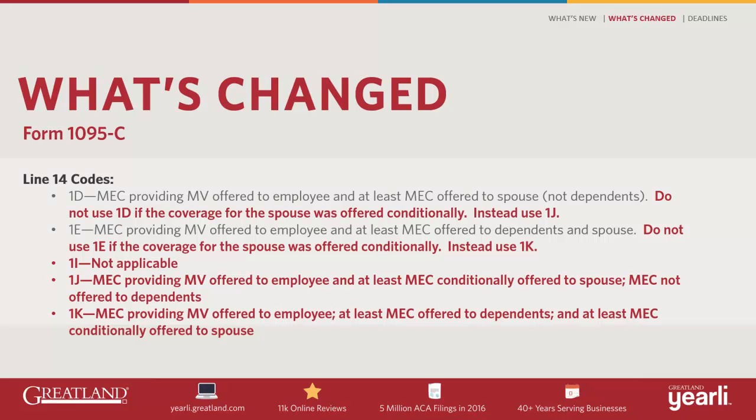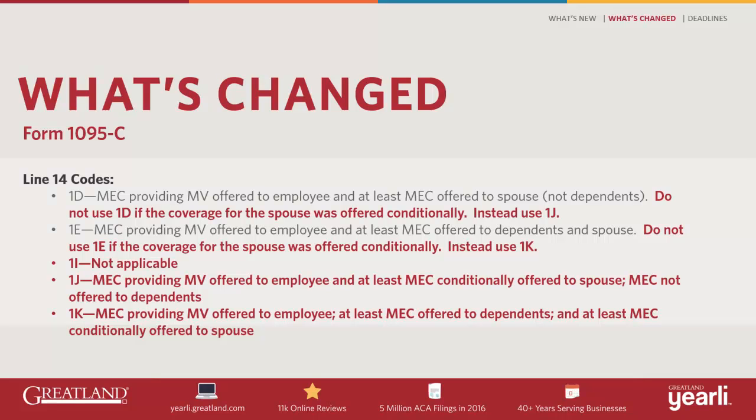Codes 1J and 1K slightly change codes 1D and 1E. 1D is still minimum essential coverage providing minimum value offered to the employee and at least minimum essential coverage offered to the spouse, but not the dependents. However, there is a clarification that 1D should not be used if the coverage for the spouse was offered conditionally. Instead, use Code 1J. Likewise, 1E is still minimum essential coverage providing minimum value offered to the employee and at least minimum essential coverage offered to both the dependents and spouse. However, the clarification is that 1E should not be used if the coverage for the spouse was offered conditionally. In this case, use Code 1K.